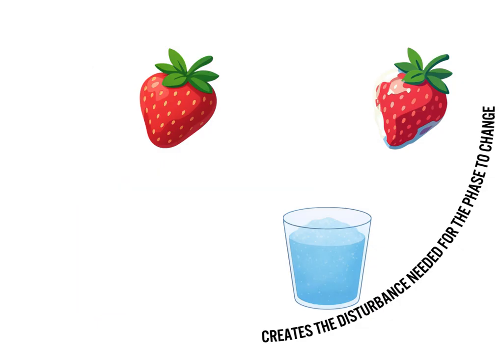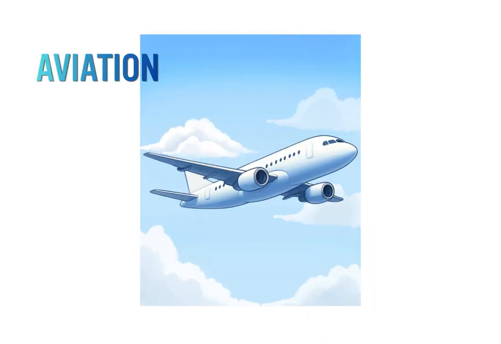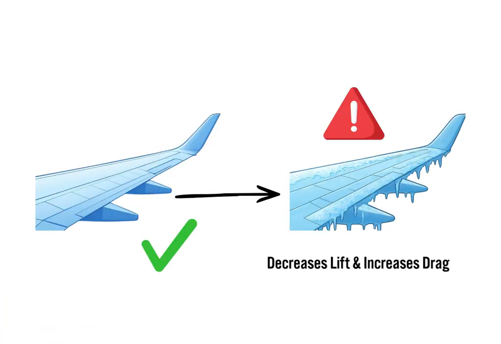Some real-world impacts can be seen in things such as aviation, where in the atmosphere, tiny water droplets can remain liquid even at temperatures far below freezing. When these supercooled droplets collide with an aircraft, they freeze instantly on contact. This creates ice buildup on the wings. When ice forms, it changes the wing's shape. It reduces lift and increases drag. In severe cases, this can impact flight safety.